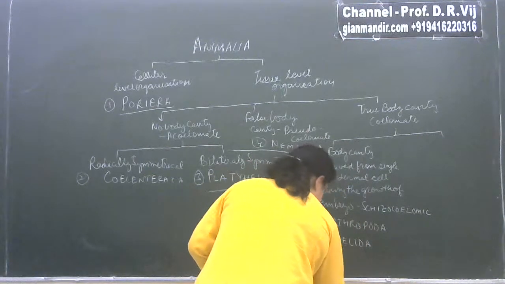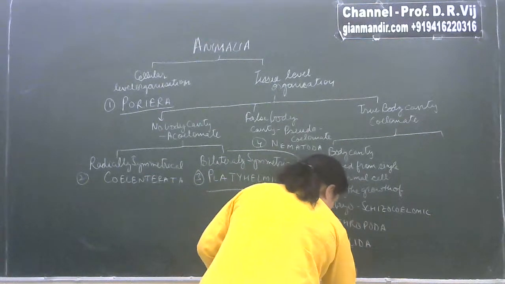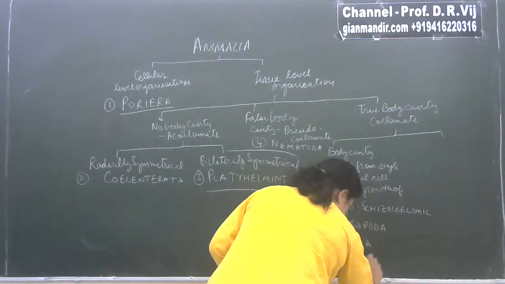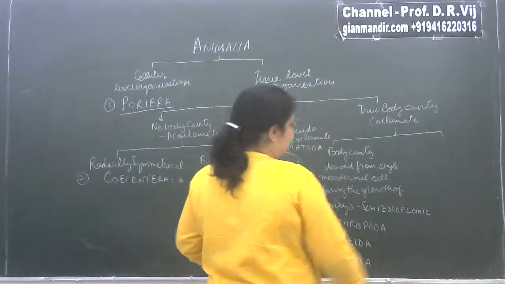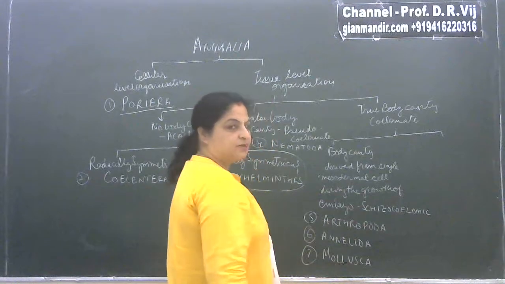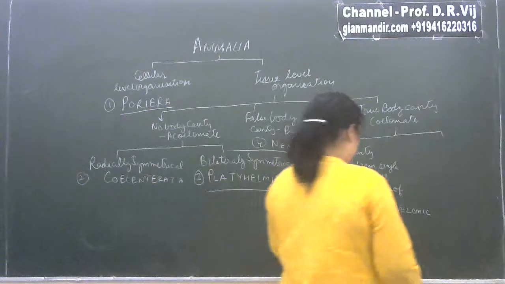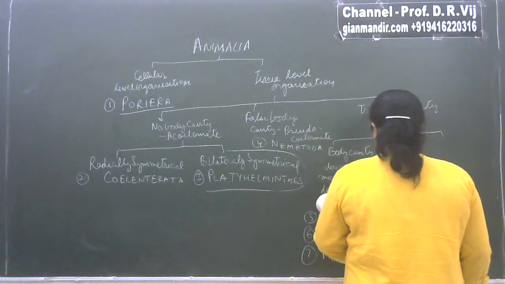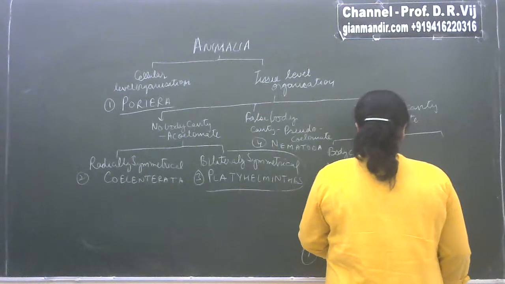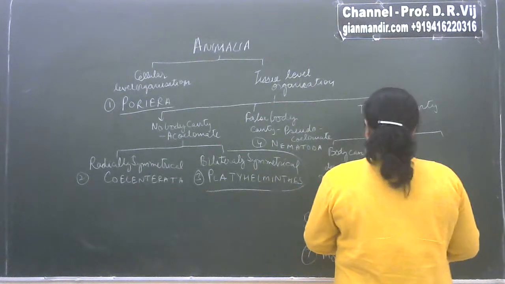And the seventh one here is Mollusca. And the other type of organisms are those where the body cavity is developed from pouches pinched off from the endodermis.